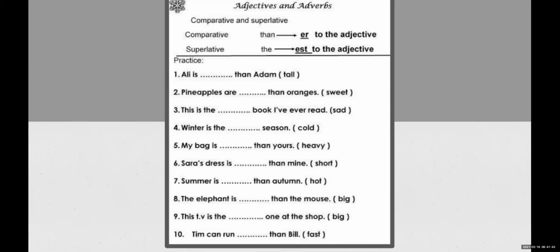Okay, another thing to be highlighted here is that "than" is used, na? From the time "than" is there in the sentence, you have to use -er with the adjective, not with any other thing in the sentence. Don't touch any other thing in the sentence. Only we have to transform the adjective. Big they have already given us, so we will add -er to the adjective and it will become bigger.